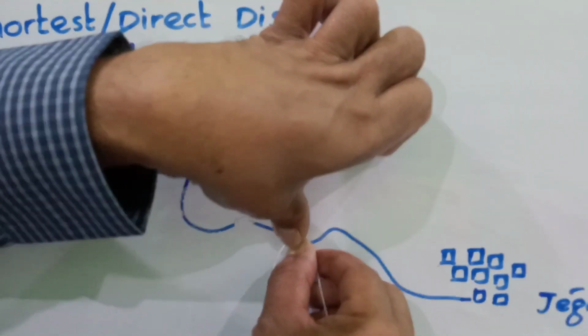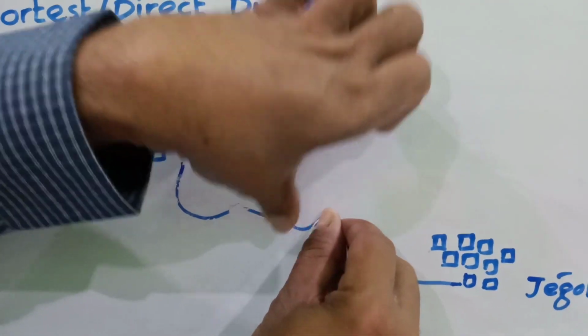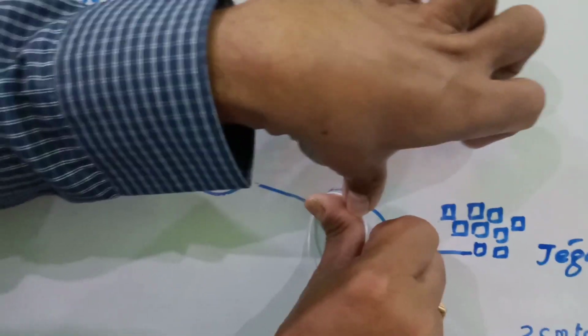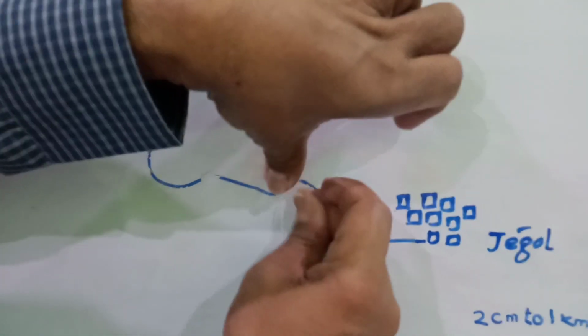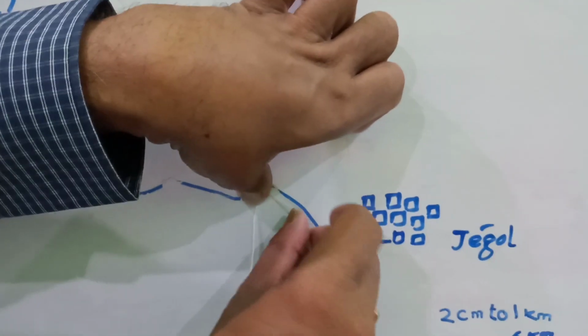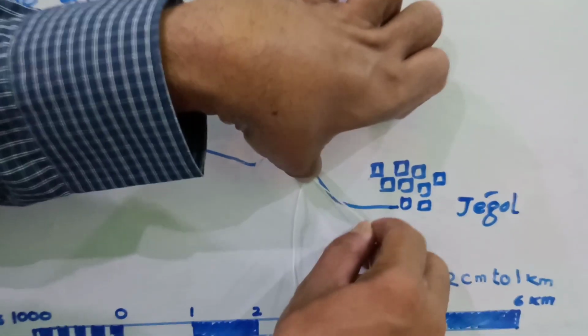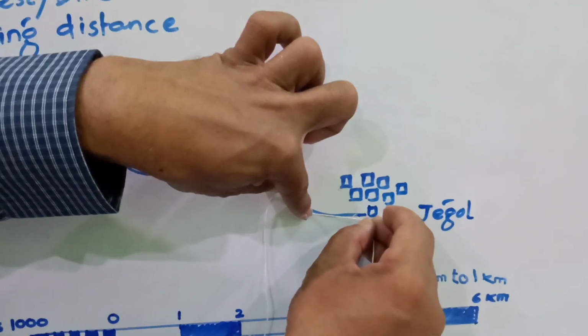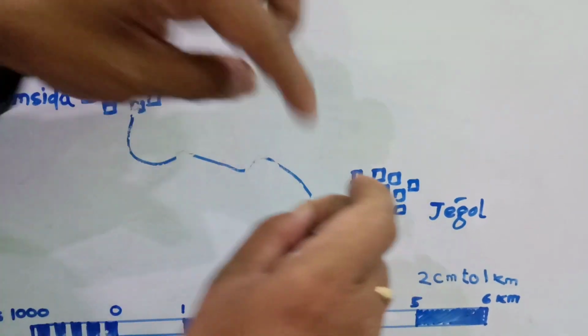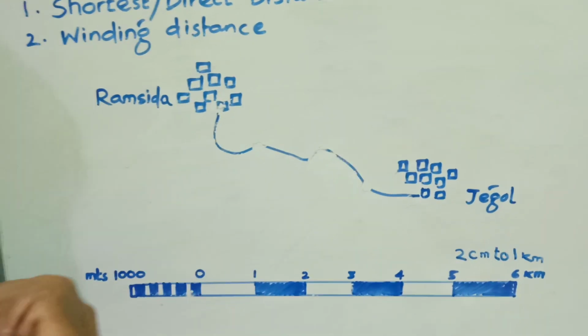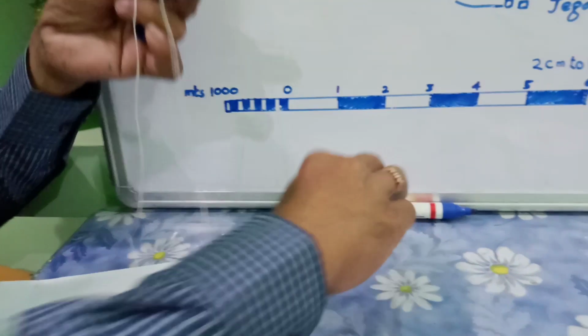Accordingly, you travel towards the last limit at Jigal, and here you mark another limit. Followed?